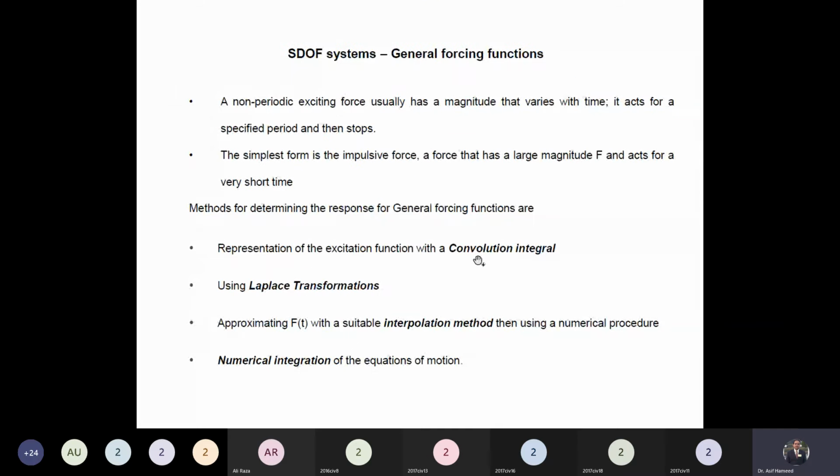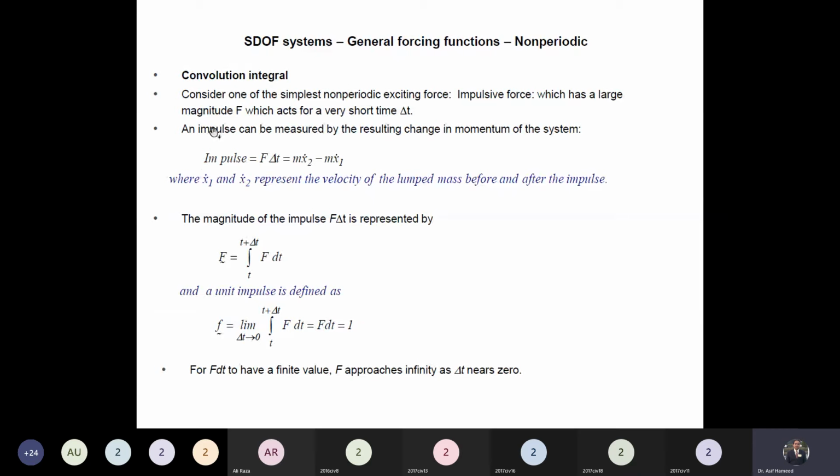So we have these methods: convolution integral, Laplace transformation. We can use the numerical procedure, or we can use the numerical integration of the equation of motions. These are the advanced methods. Anyhow, in this lecture, we will discuss the first method, that is the convolution integral, Duhamel integral.